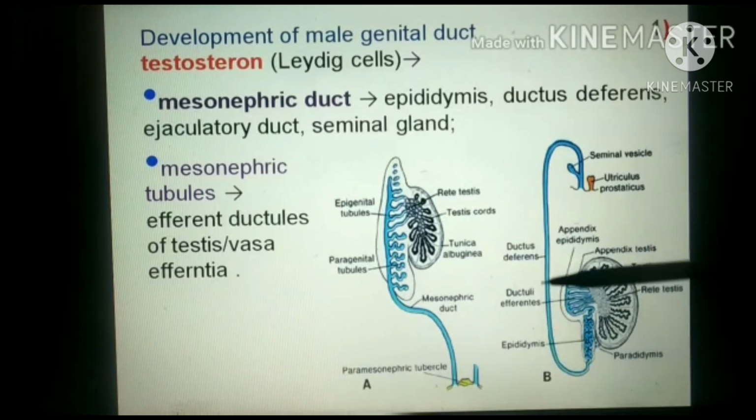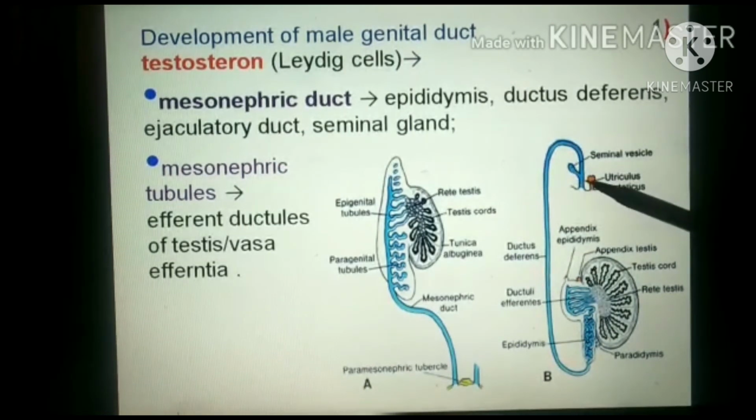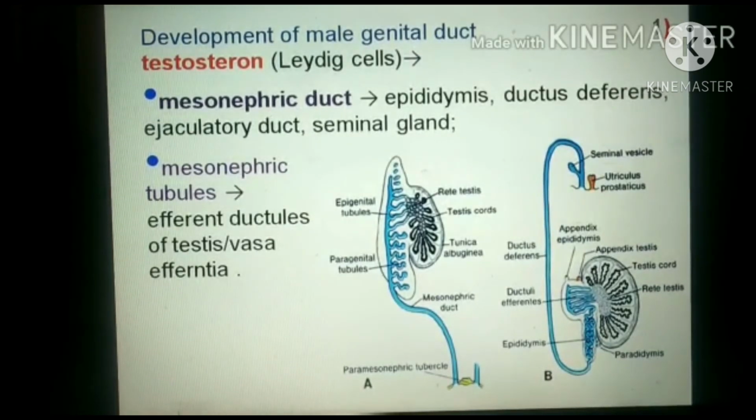Now the caudal part of the mesonephric duct will form the vas deferens, and from the caudal part a seminal vesicle arises, and the part caudal to the seminal vesicle will form the ejaculatory duct. So this part is called the ejaculatory duct. So epididymis, vas deferens, ejaculatory duct and seminal vesicle are all mesonephric duct derived structures, and the mesonephric tubules give rise to the efferent ductule of the testis or vasa efferentia.